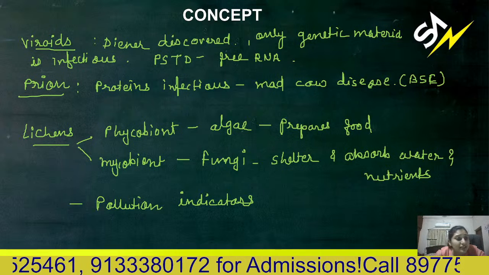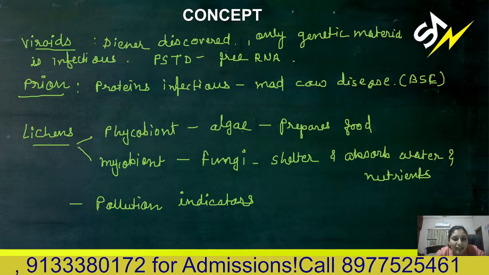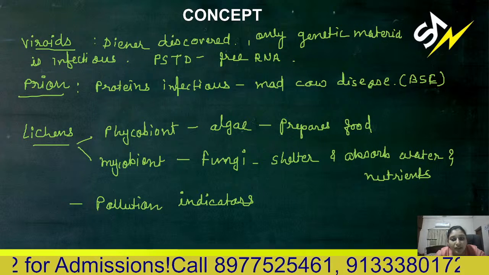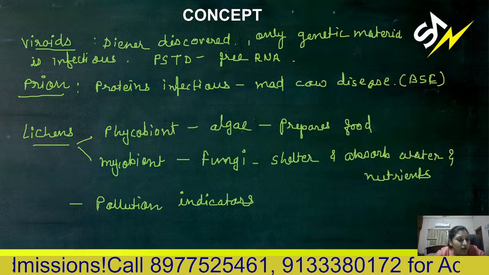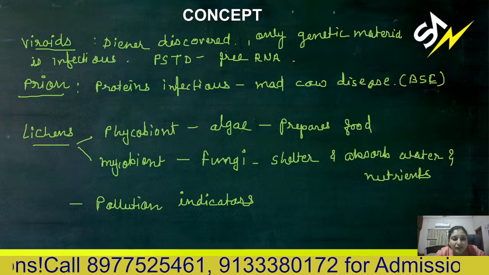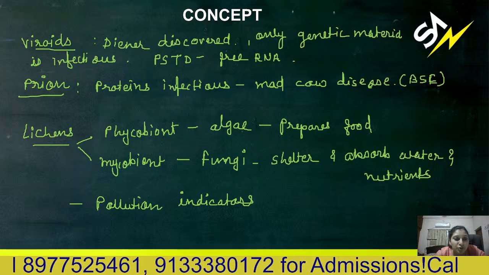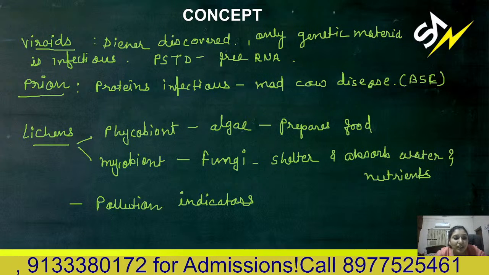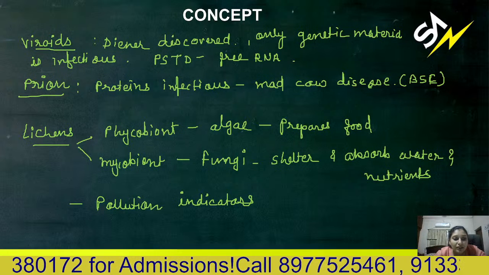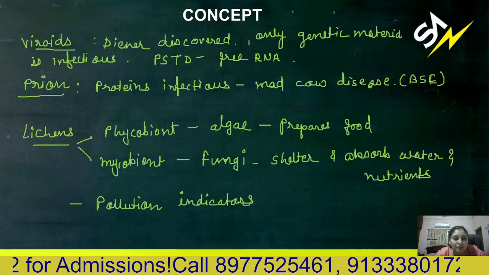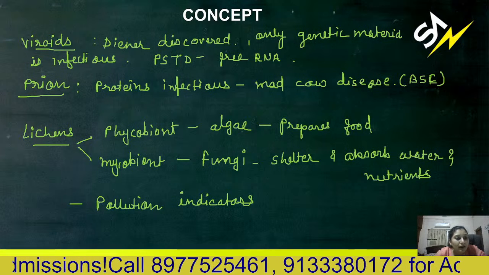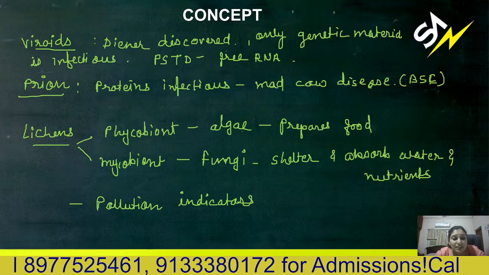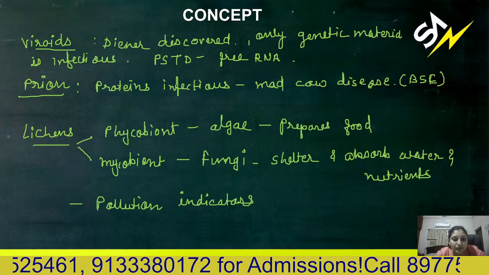See, this is an example of mutualism. Algae prepares the food for the fungi. Fungi gives the shelter and absorbs the water and nutrients for the algae. So that's why they live together in the form of lichen. You can't differentiate which is algae and which is fungi. So commonly the unit of the algae and fungi together, or you can say the mutualism between these two, is known as lichens.